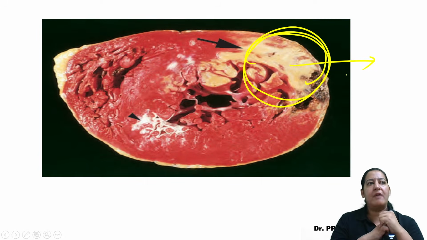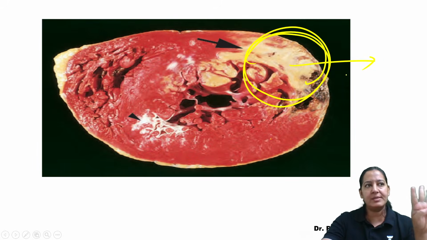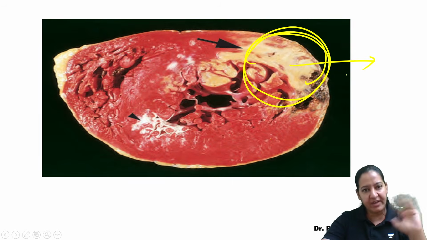Gross color change is visible after how many hours, ma'am? It starts from 4 hours. Gross color changes from 4 hours after MI, right? But it's very difficult to pick sometimes. So that's why we are using this TTC.